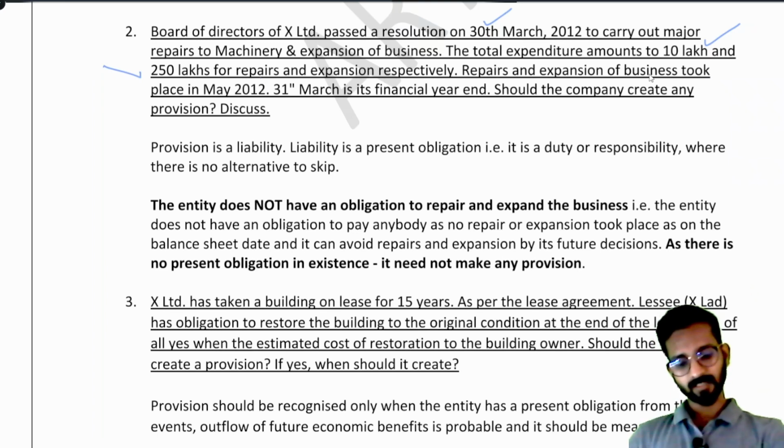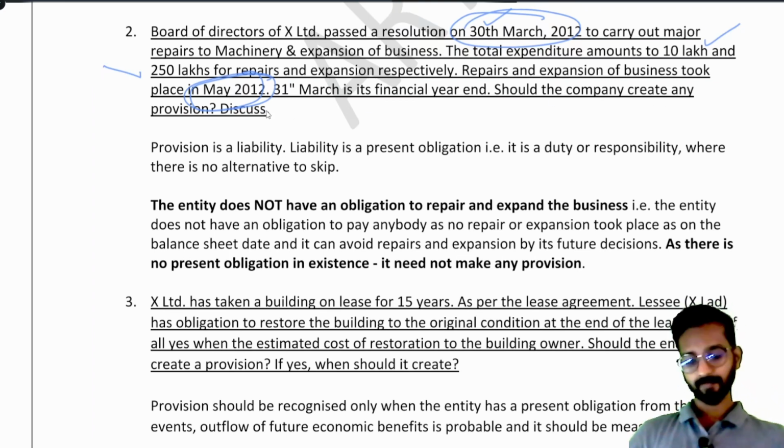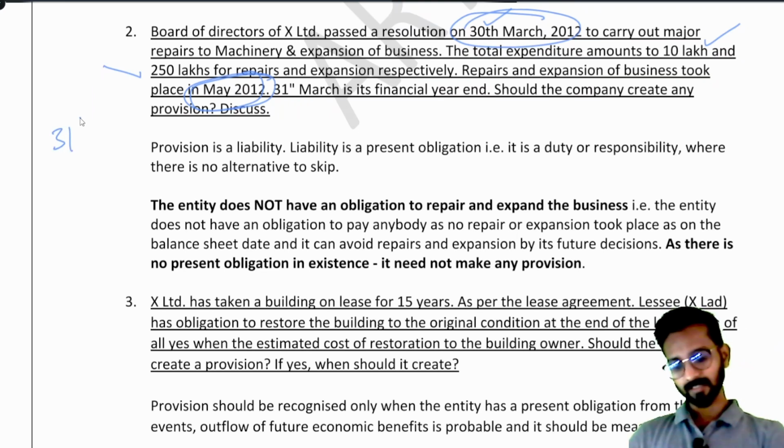Repair and expansion of business took place in May 2012. We passed a resolution on 30th March 2012. In May 2012, everything happened. On 31st March is its financial year end. Should the company create any provision? See, understand now. As on 31st March, what have we done?